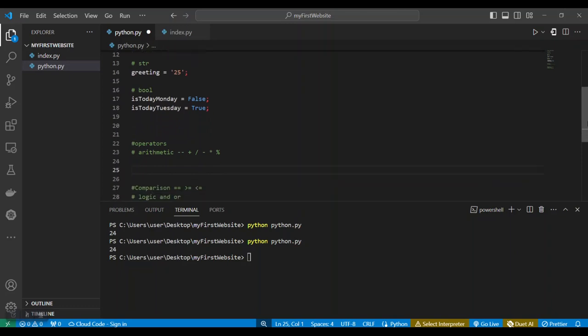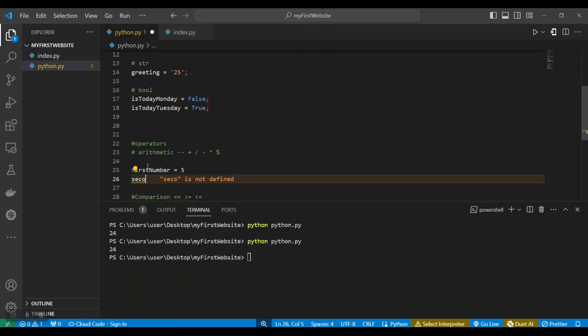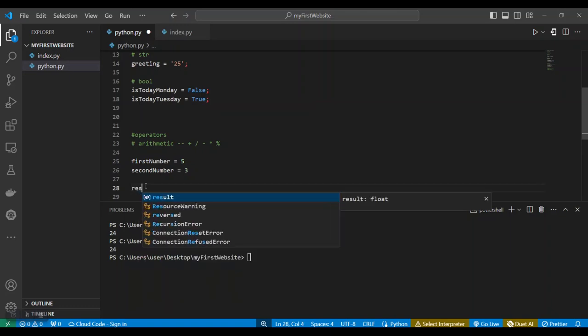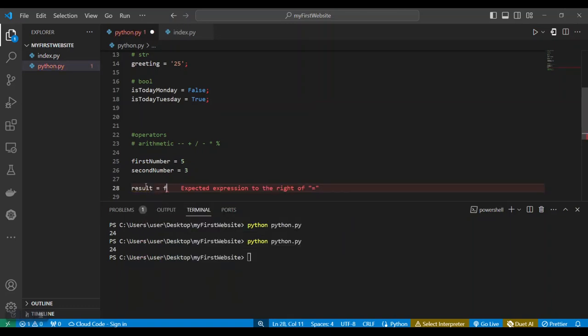Now that we already know what an integer and a float are, let's say we create two variables. We say first number, and we equate this to 5, and then second number, and we equate this to 3. So Python enables us to perform arithmetic operations like this. You can now say that result is equal to first number plus second number.